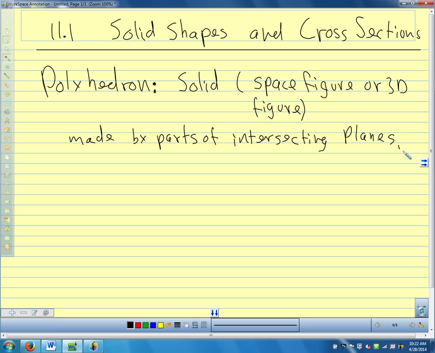So we're going to take these planes and they're going to intersect, and we're going to turn that into a solid shape. So the parts where they intersect are going to be our solid shape. That's going to be our polyhedron. The parts of the polyhedron, we call the sides of the polyhedron the faces. So the faces, whatever the sides are, faces. The faces of a polyhedron are always polygons. Faces are polygons.